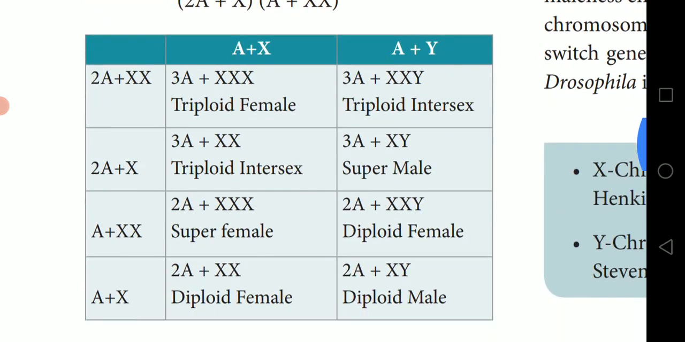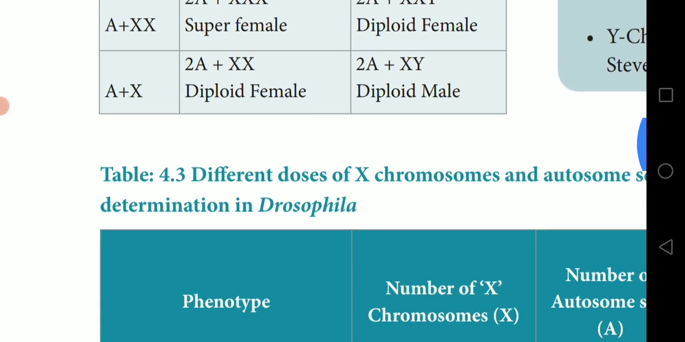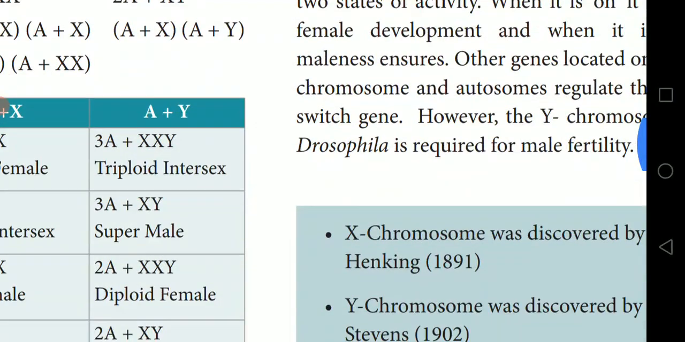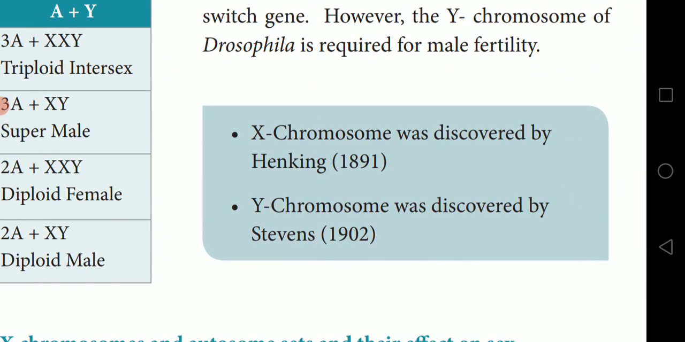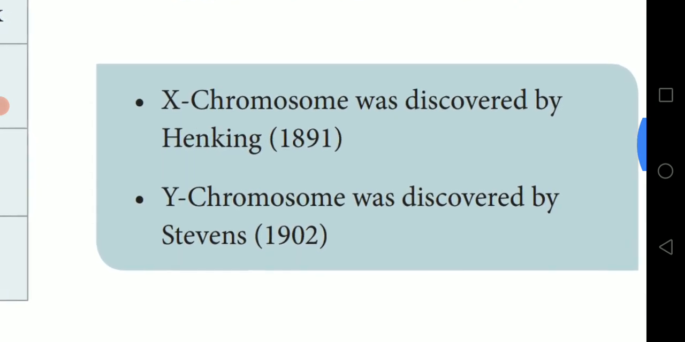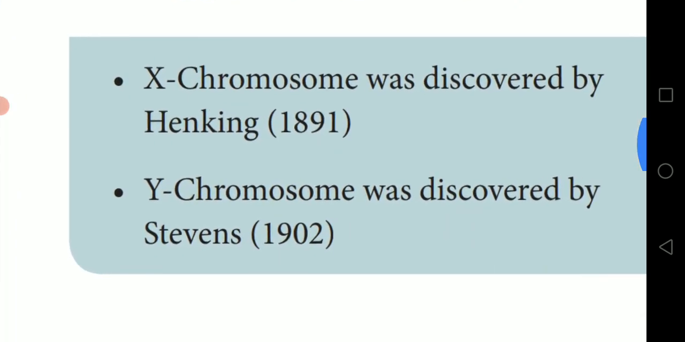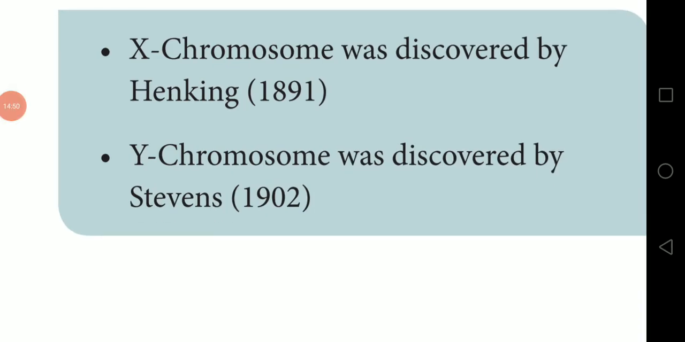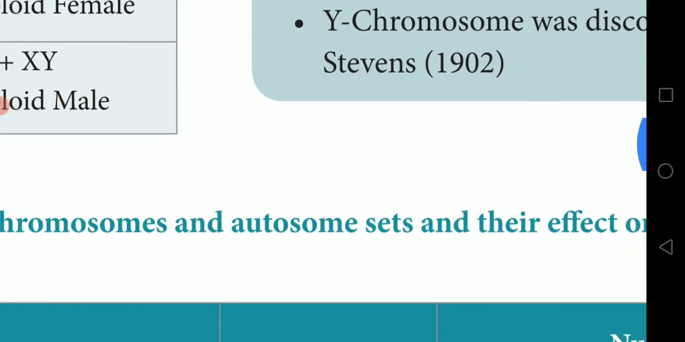If you have any doubt, you can contact me. The next one is a small piece of information. The X chromosome was discovered by Henking. Important one word for NEET. They will ask this type of question in the NEET entrance exam. Very, very important: the X chromosome was discovered by Henking in the year 1891. The Y chromosome was discovered by Stevens in the year 1902.